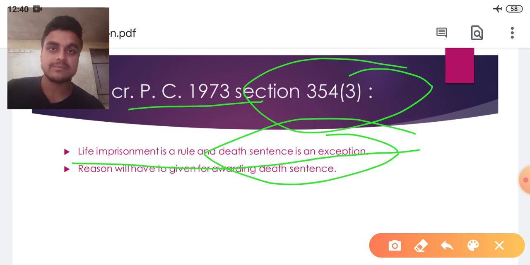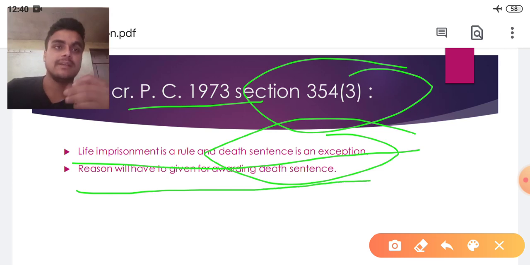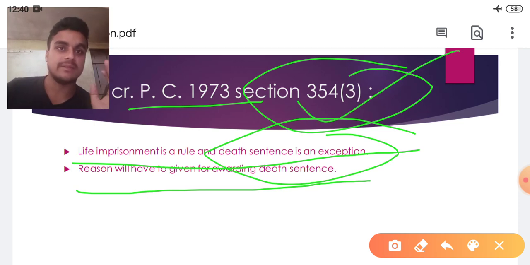If there is an exceptional condition, then the death sentence will be awarded, but a reason will have to be given in awarding the death sentence. If any person is going to be awarded the death sentence, then the court will have to give the reasons in writing under section 354 clause 3 of the CRPC. So this is the present condition of the death sentence under CRPC in India. From 1898 we have started and we have come to the present time.